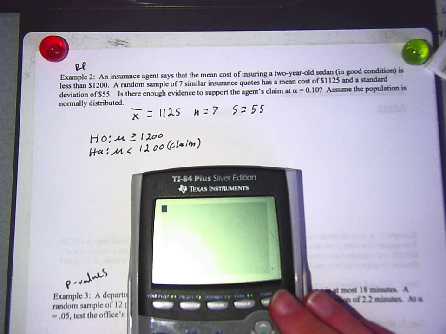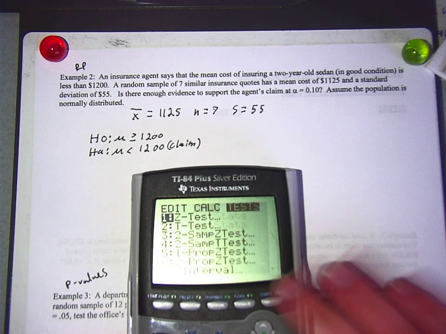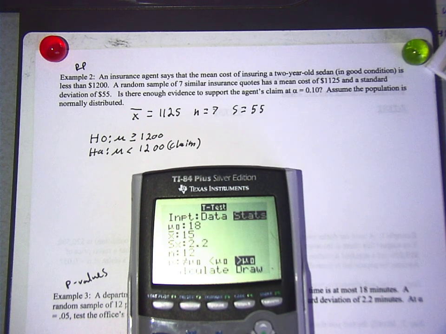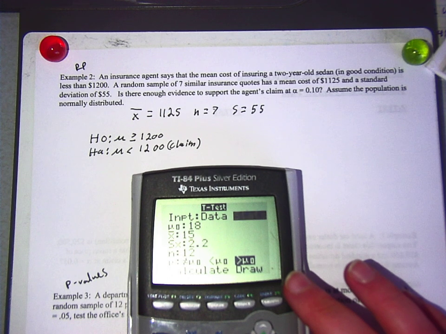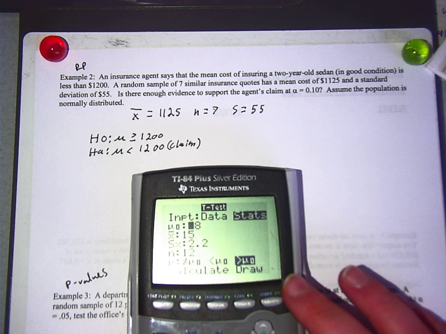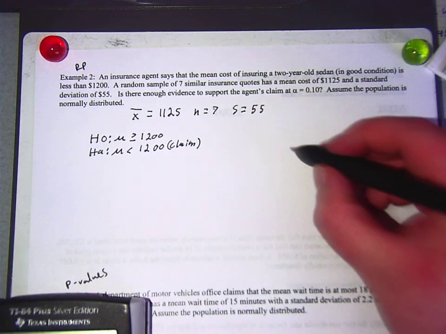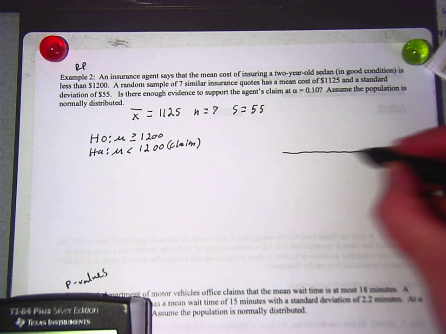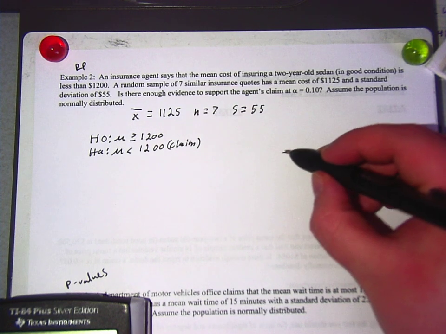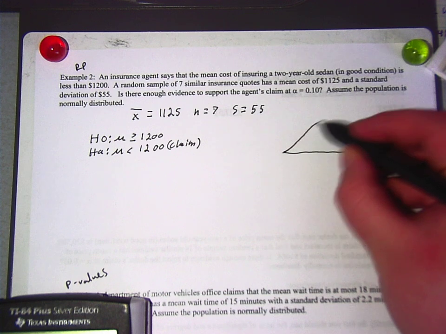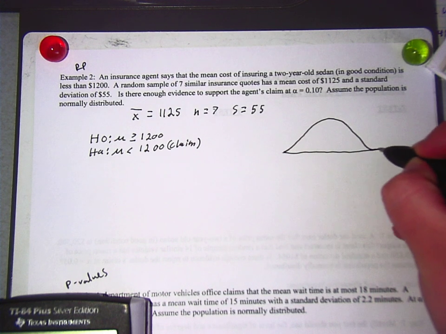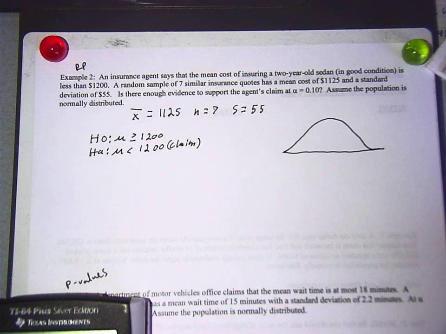Okay, and I'll hit stats. Go to test. T-test. You're not doing this with p-values, are you? You're supposed to do this one with rejection regions. Doesn't it also show us there? It does, as long as you draw your picture first. Ready? Yes, you take that number right off the test. Not bad, Zach, not bad at all. Good job.